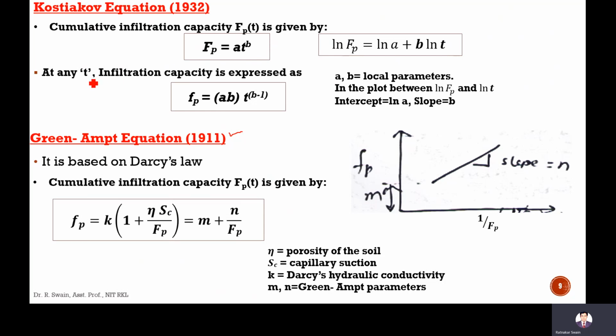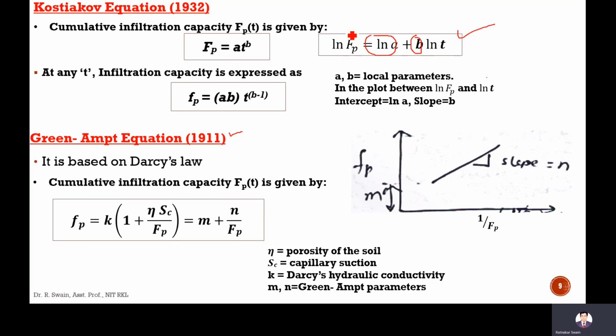Here T is the time, and A and B are constant local parameters. If you plot ln Fp against ln t, the intercept will be ln A and the slope will be B. So if we take ln on both sides, this will be ln F equal to ln A plus B ln T. In this case, ln A is the intercept and B is the slope.